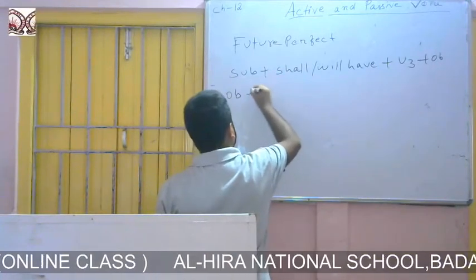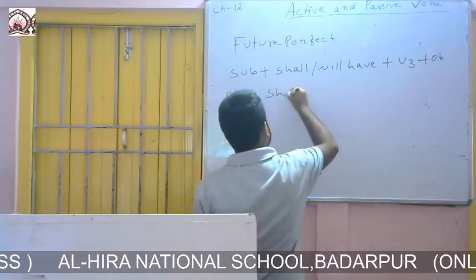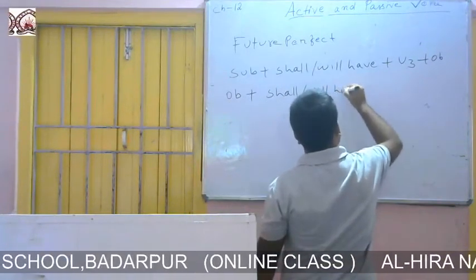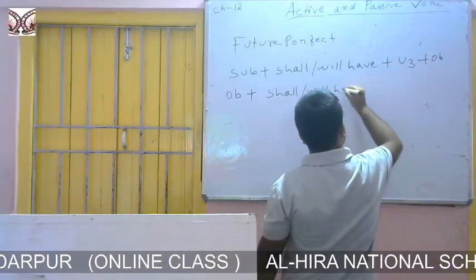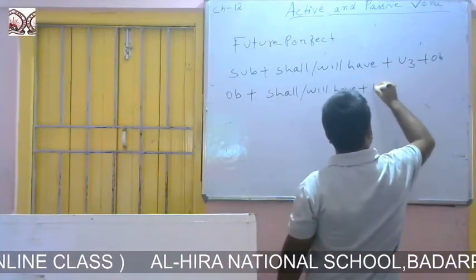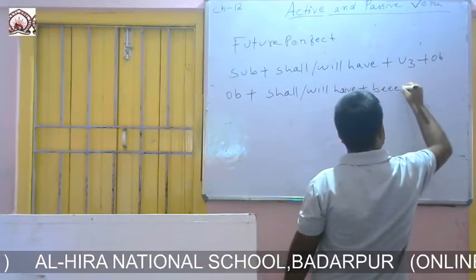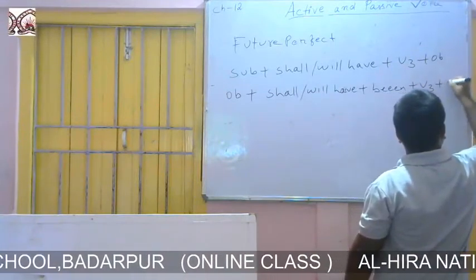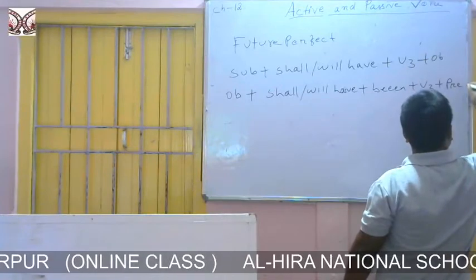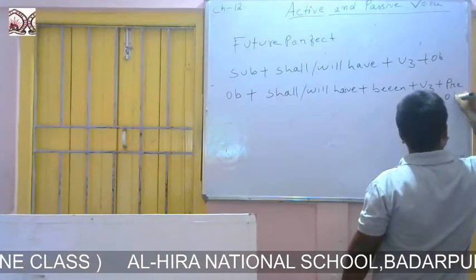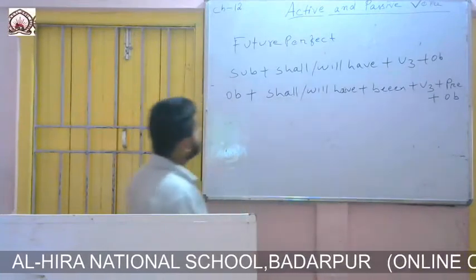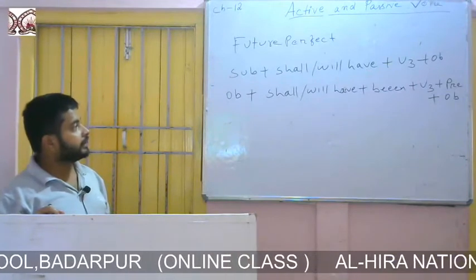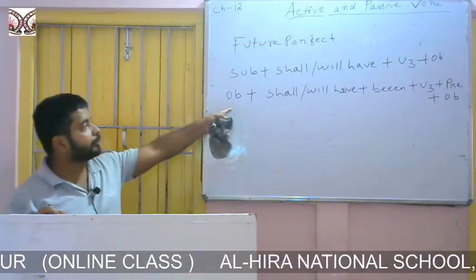Object plus shall, will, have plus been plus verb third form plus preposition plus subject. So if we want to change the voice of future perfect from active to passive, then we will change the voice with the help of this formation.